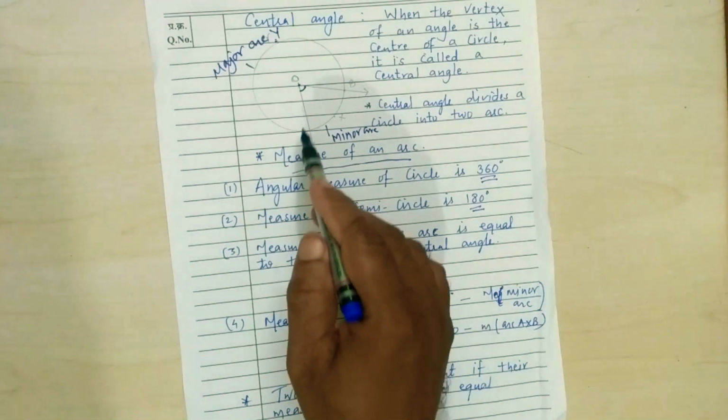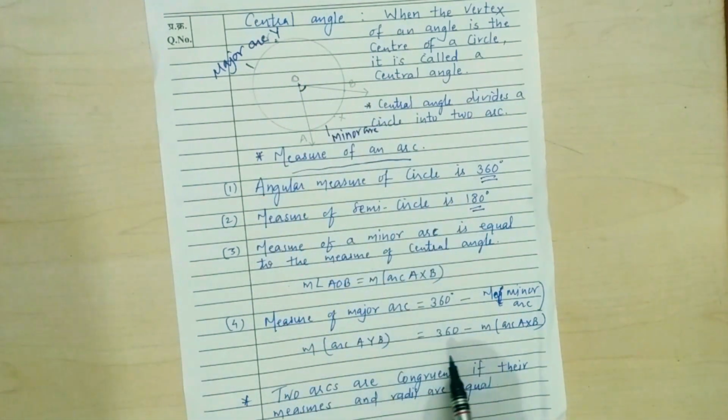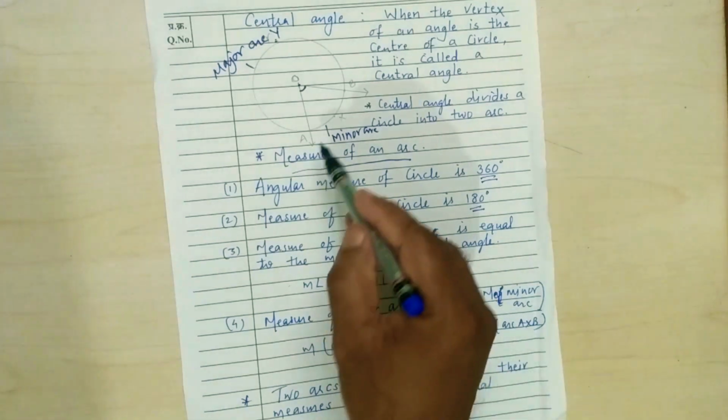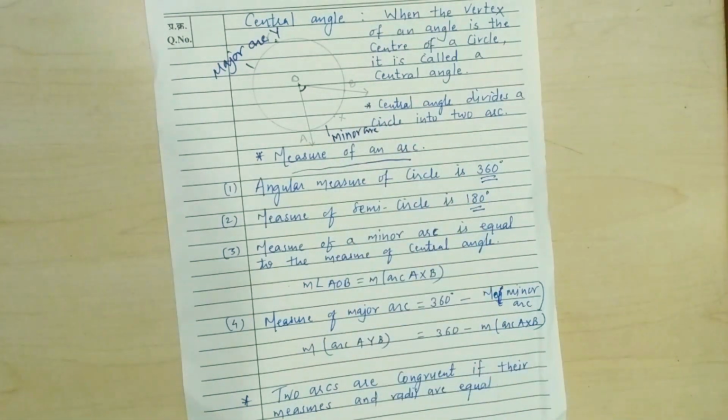That is, the measure of arc AYB is equal to 360 minus the measure of minor arc AXB. Two arcs are congruent if their measures and radii are equal. This is an important point.